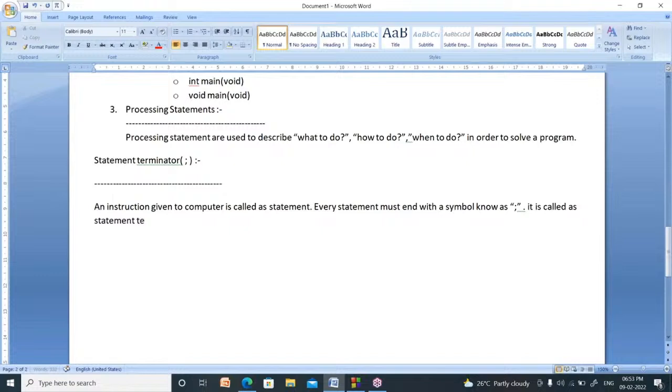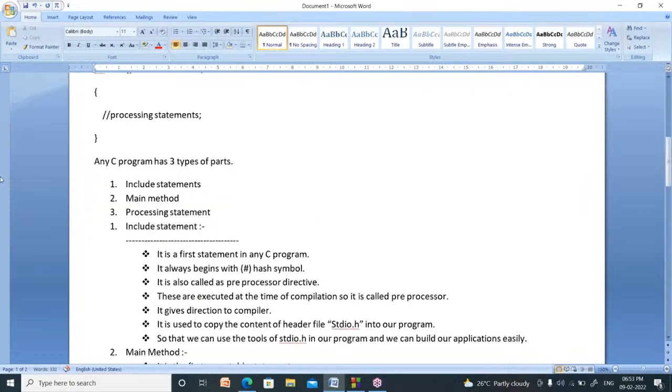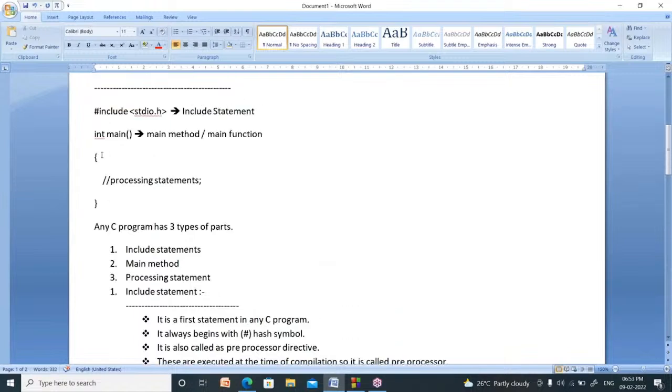Statement terminator. You have to remember this name. In interview, they will ask what is the name of this semicolon. It is not just semicolon. Actually, it is a statement terminator. You have to remember that name. Now, in every C program, you use this symbol. This one. What is that?